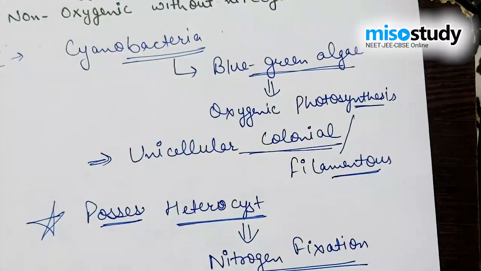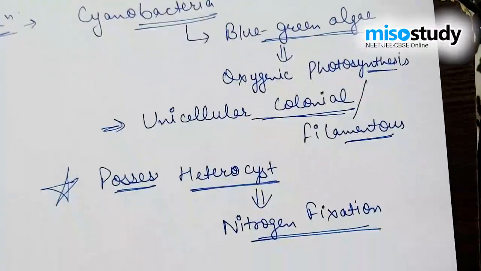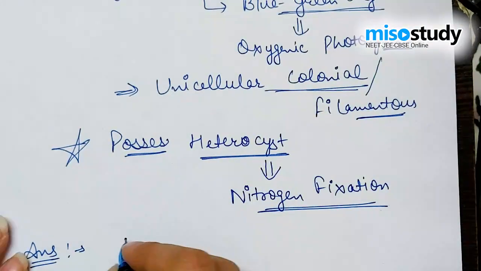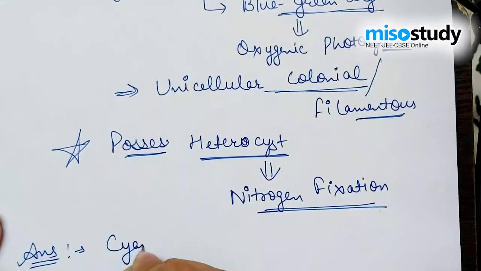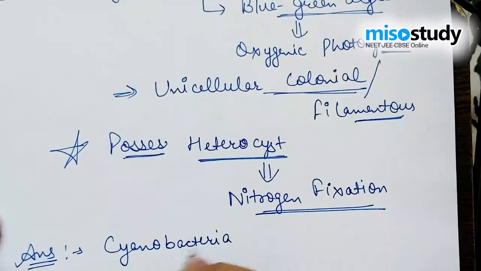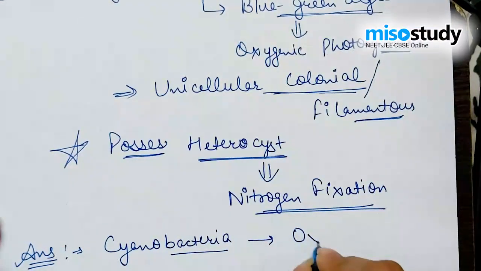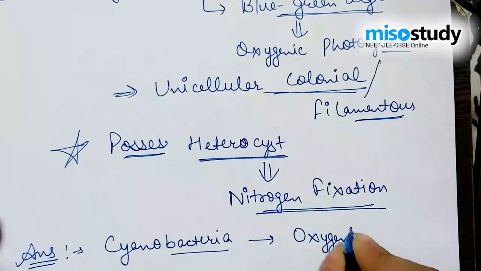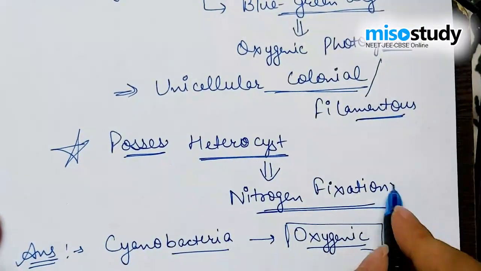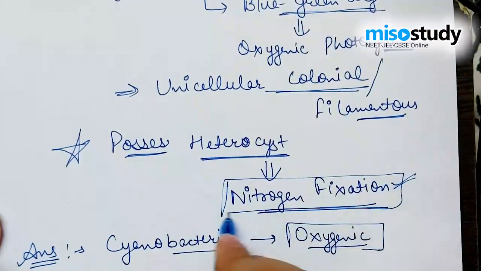So after discussing all this, now we got to understand that cyanobacteria are oxygenic with the nitrogenase because they are able to fix out the nitrogen.